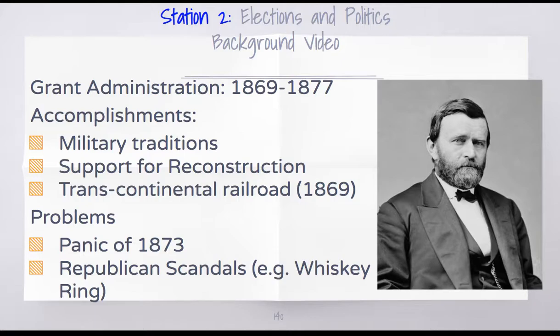First off, because of his military record, he was a prominent Union Army general securing a number of victories in the West. He was also president when the 15th Amendment was ratified, which secured the right to vote for all African American men. He also signed the KKK Acts, also known as the Enforcement Acts, into law. This suspended the habeas corpus rights of Klan affiliates, which allowed them to be imprisoned much more easily. It eventually led to the Klan's disbandment, driving them underground.